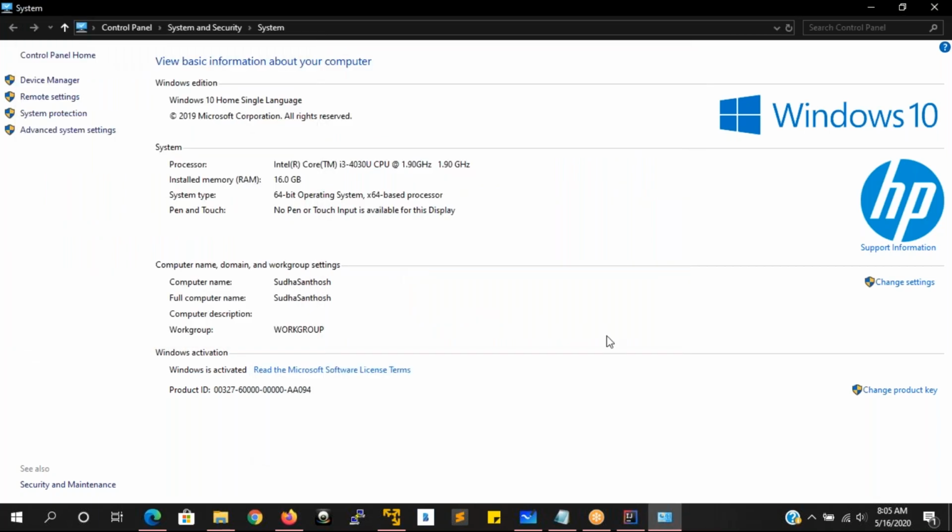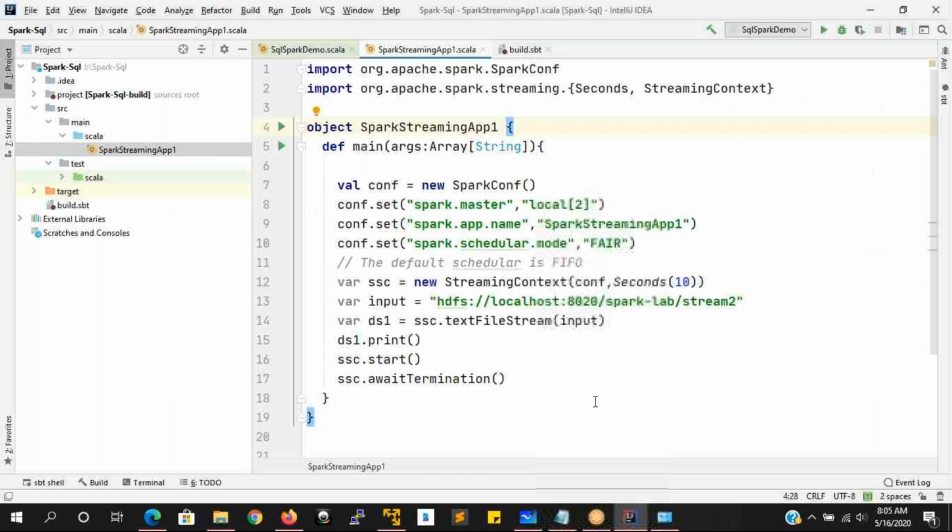Once you set it, you have to restart your machine first of all. After you set this one, restart your complete machine, open IntelliJ IDEA, and now you will be able to run this application. But before you run this application, you have to do one more setting.